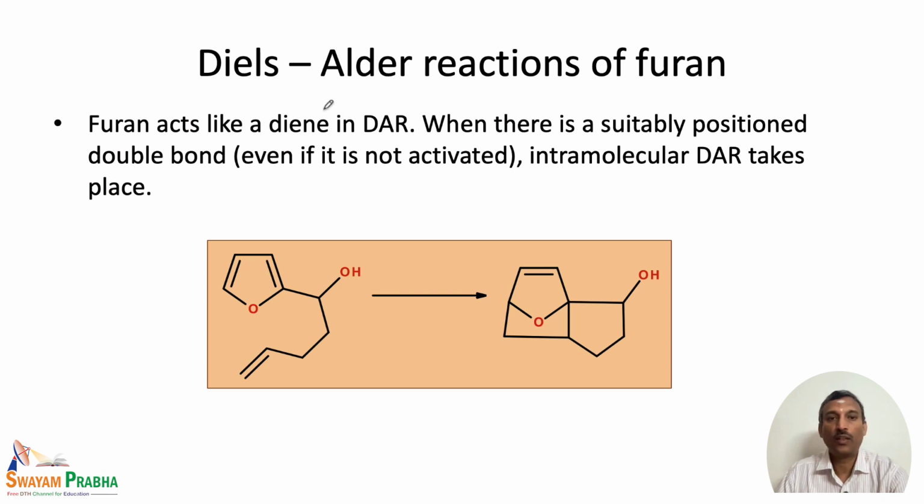There is also another case where the Diels-Alder reaction is shown here, because in this particular case it is an intramolecular reaction. So we have a double bond which is positioned suitably to undergo Diels-Alder reaction, but this is not an activated double bond. Even if it is not an activated double bond, in this particular case the Diels-Alder reaction very readily occurs, because it is the intramolecular Diels-Alder reaction leading to the cyclic product. So this is a very unique reactivity of furan.